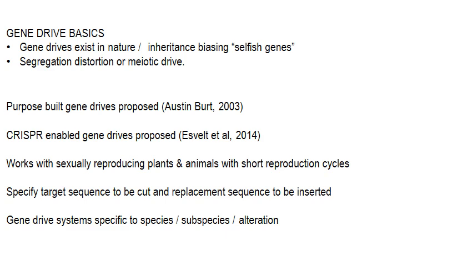Coming to the historical perspectives, gene drive was first proposed by Austin Burt in 2003. At that time it was not very popular because genetic engineering was not that successful.